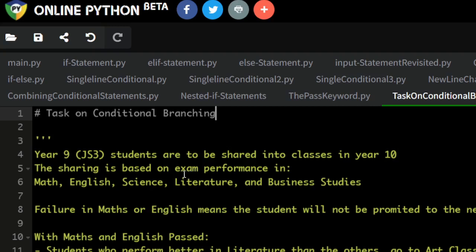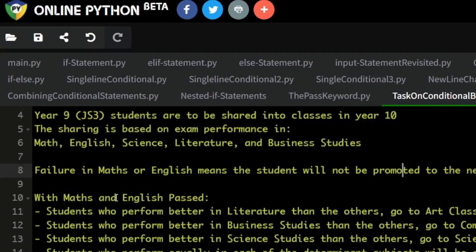So the criteria for sharing students into the class depends on their exam performance in maths, English, science, literature, and business studies. Anyone who fails maths or English, either you fail maths or you fail English or you fail both, it means the student will not be promoted to the next class. That is standard.